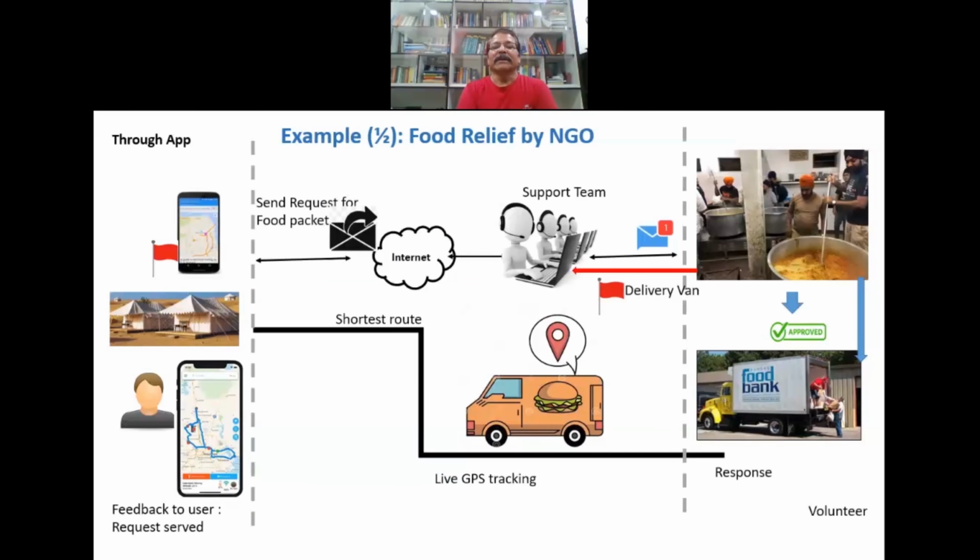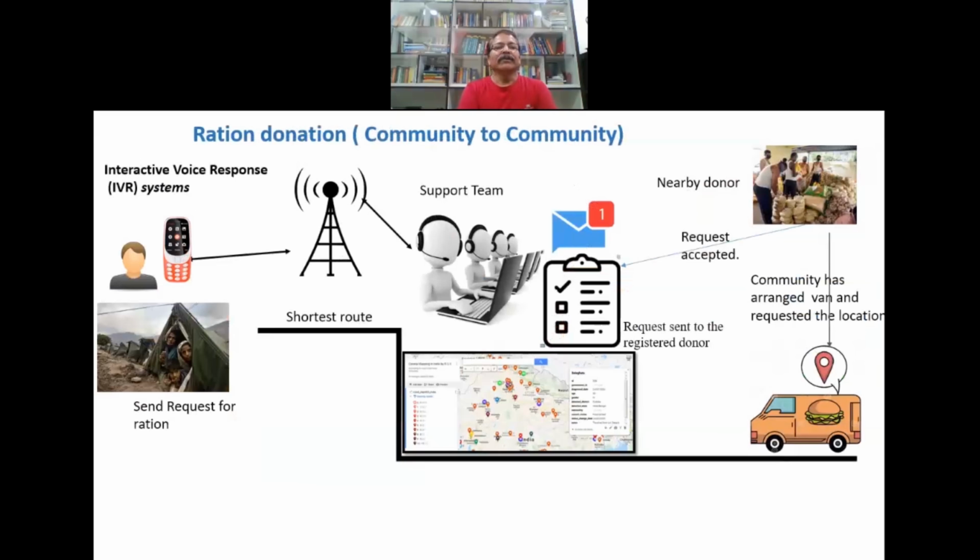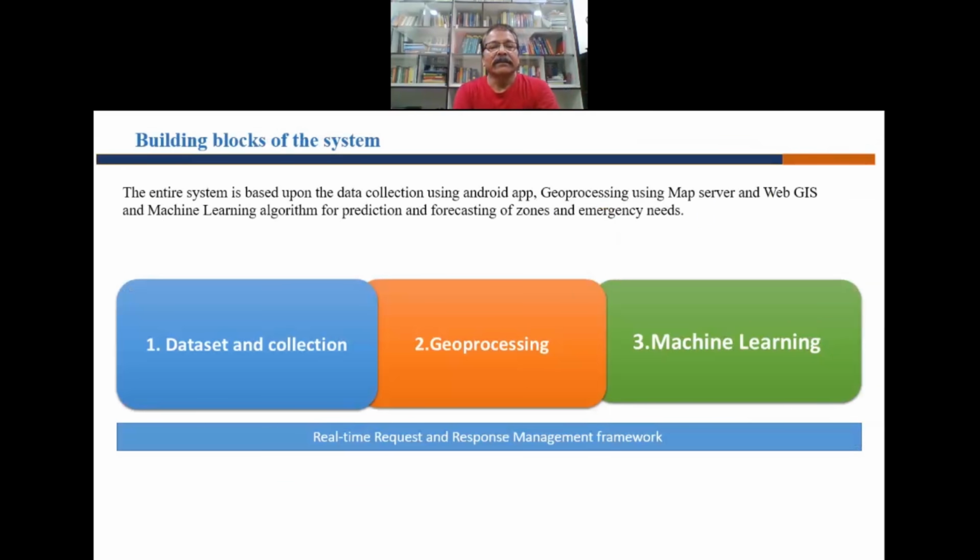Example: food relief by the NGO. Then review recent donation, community to community services. This is basically based on 3 important blocks: data set and collection, geoprocessing, and machine learning through a real-time request and response management framework.